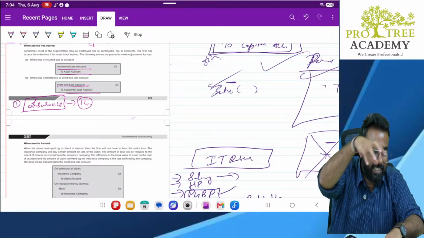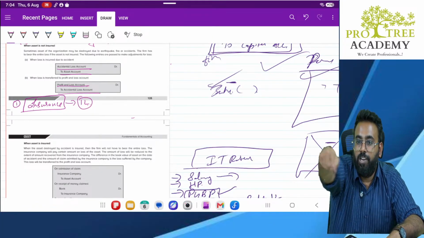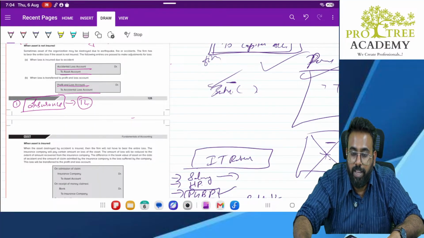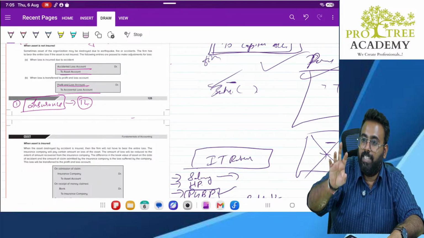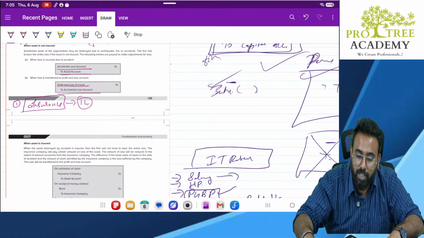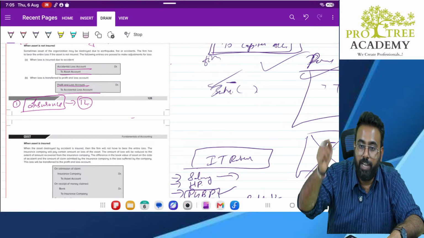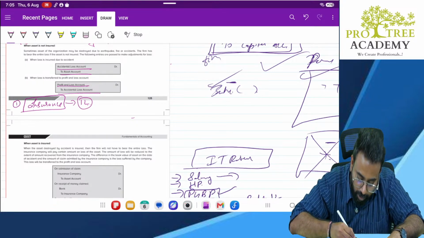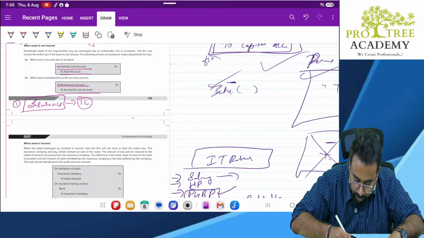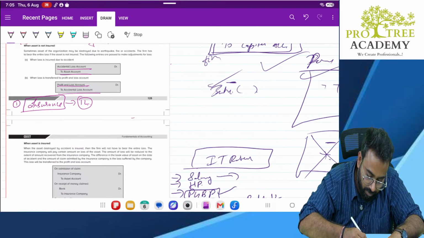So whenever this incident happens, whenever the laptop gets washed by Gopi Bahu, I'm going to receive money from whom? From insurance company. So insurance company is a receivable for me. That means I have to receive money from insurance company. Correct or no? Yes, sir. Correct. So when I have a receivable, I need to debit it because it is an asset. So what I will do is insurance company account debit.